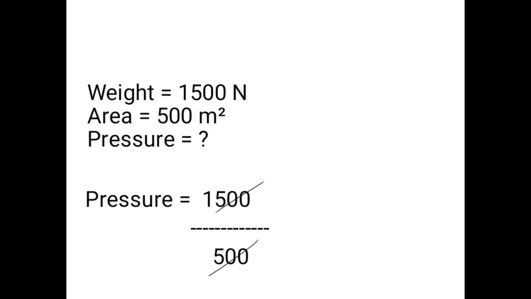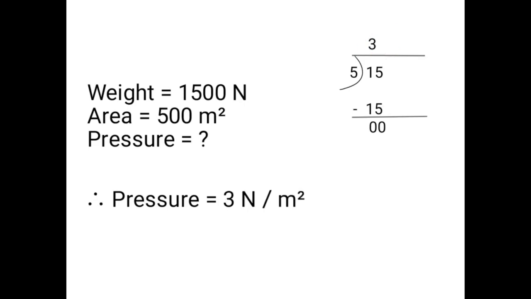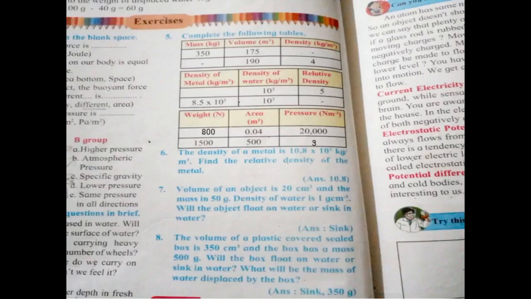The 0 0 get cancelled. So what will remain? 15 upon 5. Now you have to divide the number 15 by 5. 5 3s are 15. 15 minus 15 is 0. The quotient you are getting will be the answer. Therefore, pressure is equal to 3 Pascal. You have to write the answer over here on third table.